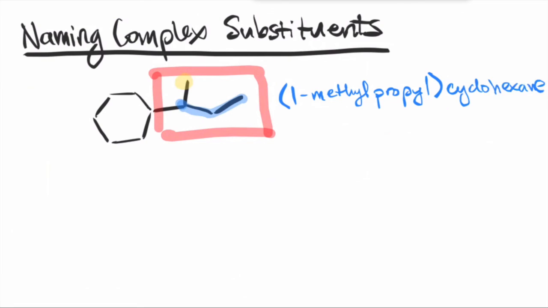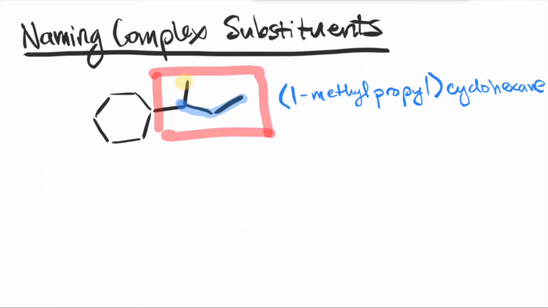cyclohexane. Because this substituent is coming off of a cyclohexane and it's the only substituent, we can leave it as this, or you can also put a 1 in front of it, signifying that the substituent is coming off of the first carbon. But of course, if it's a cyclic ring, that's obviously going to be 1, so that's why you can pretty much not include that 1 in front. This brings me up to the next point, that sometimes these complex substituents are so common, we give them some common names, and then you can use both this way of naming it or the common name.